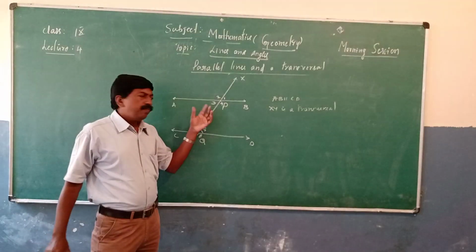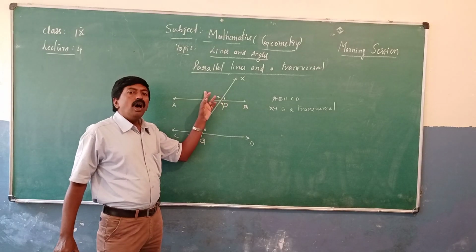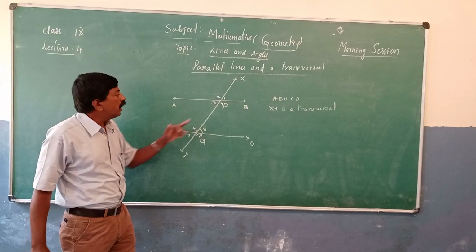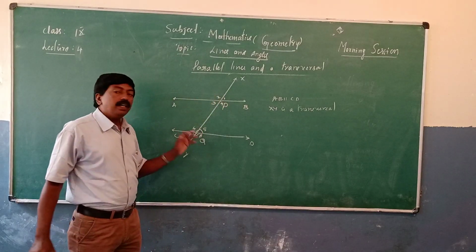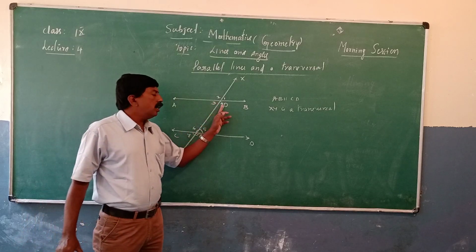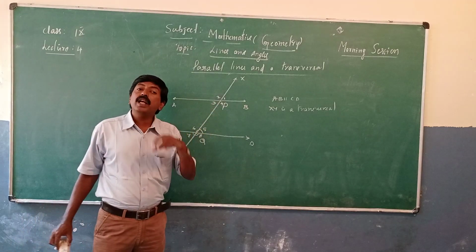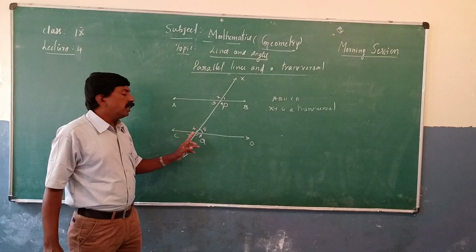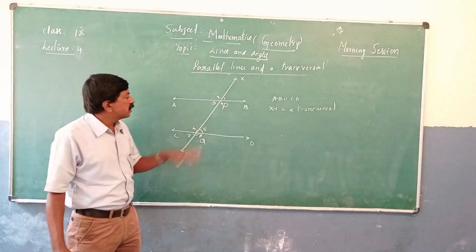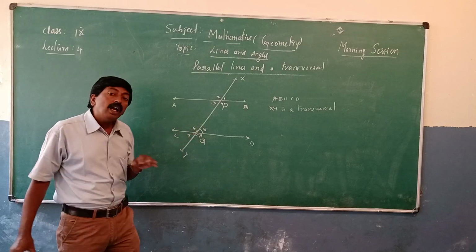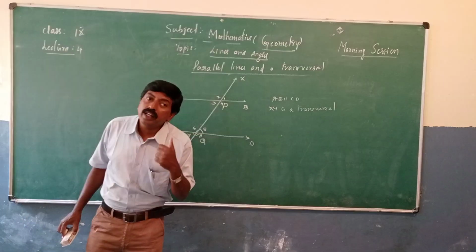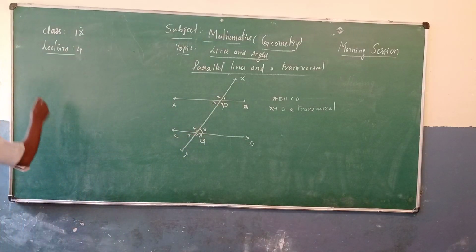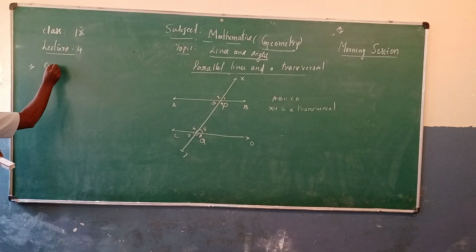Now in this diagram, 1 and 2 are exterior angles, and 7 and 8 are exterior angles. 3 and 4, 5 and 6 are interior angles. Remember once again: 1, 2, 7, 8 are exterior angles, and 3, 4, 5, 6 are interior angles. Now there are different types of angles. First we can pass on to corresponding angles.